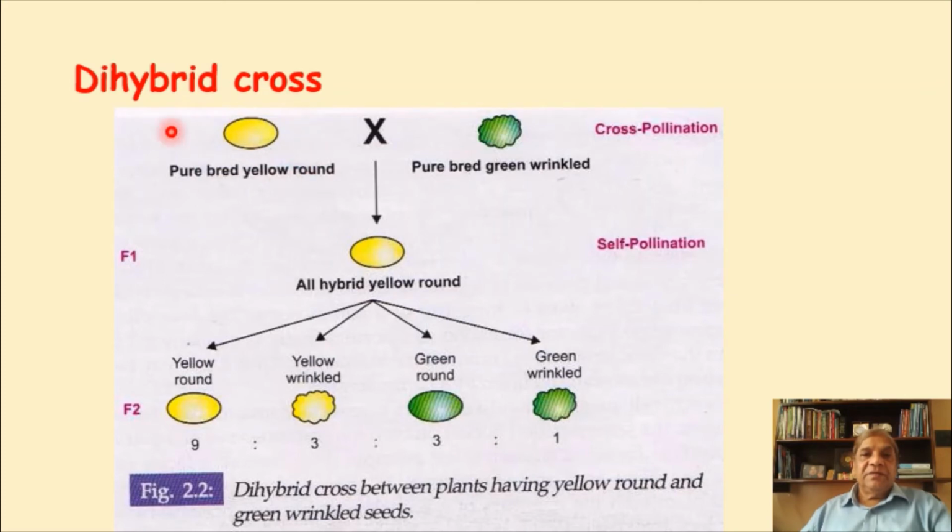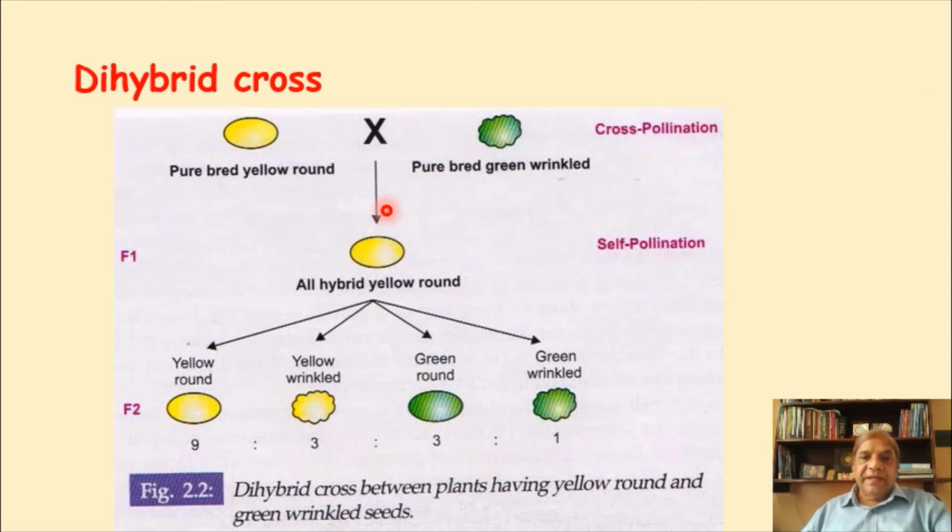Yellow and round. So the yellowness and the roundness are dominant characters over the green color of the seed as well as the wrinkling of the seed.